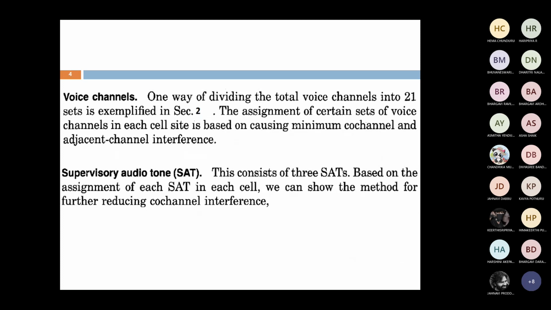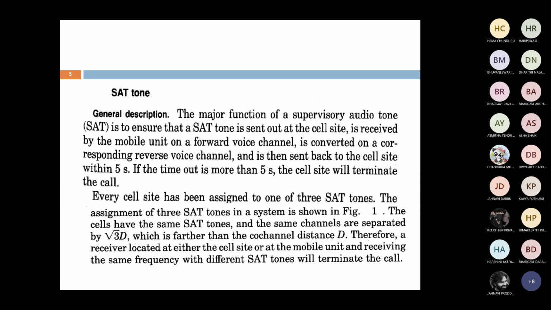Besides the voice channels and setup channels, there are other tones, that is, the supervisory audio tone. There are three types of SATs. Each supervisory audio tone is allocated to a cell permanently to reduce co-channel interference.